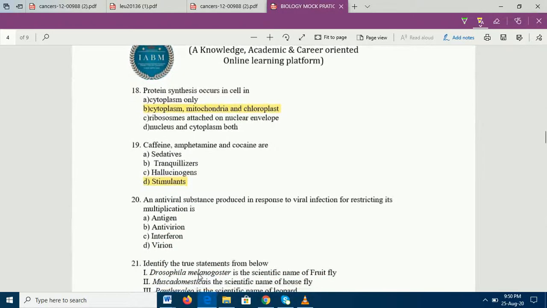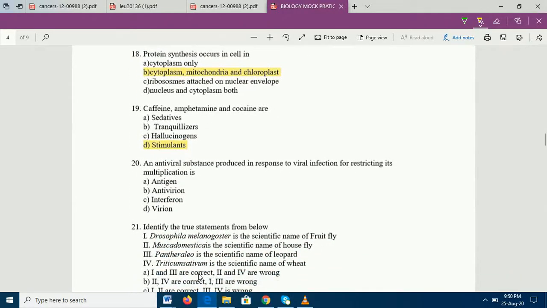Question number 20. An antiviral substance produced in response to viral infection for restricting its multiplication is very simple. Here you need only one thing. Viral infection, so directly interferon. And an additional piece of information: interferons are not only for viral infections, but interferons are also for cancers.